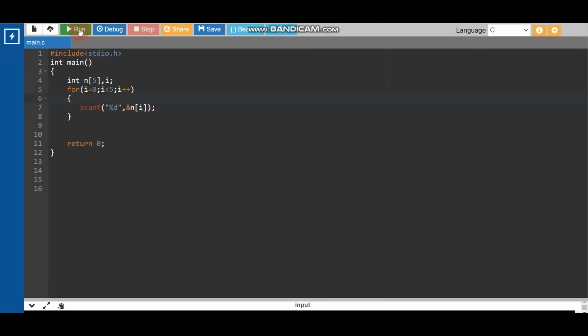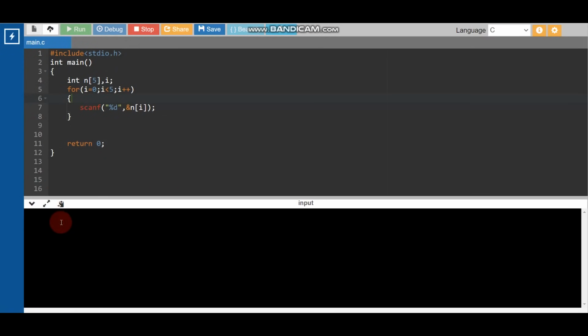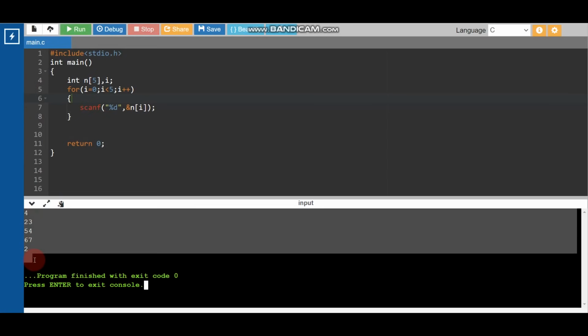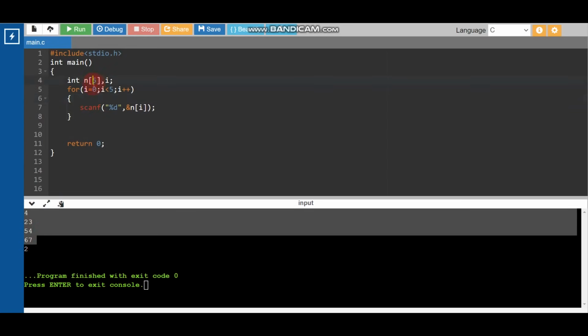Let me run this code so that you can understand better. Now I'm going to enter the inputs. First input is 4, 23, any random input, 54, 67, 2. Now I'm pressing enter. It's taking only 5 inputs. So by writing this code, you can store 5 inputs in that array.